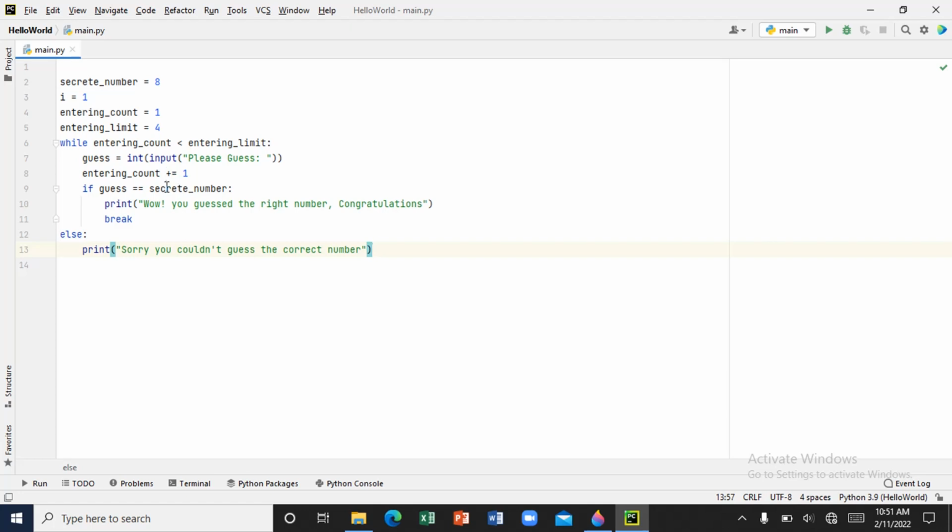If the third time the user still couldn't guess the right number, then the if function, which tells us print wow, you guessed the right number, won't run. It will jump to the else and print sorry, you couldn't guess. But in case the person gets the right number, which is 8, then it will skip the else and run the if, printing wow, you guessed the right number.